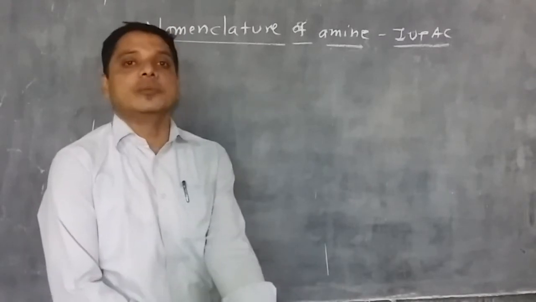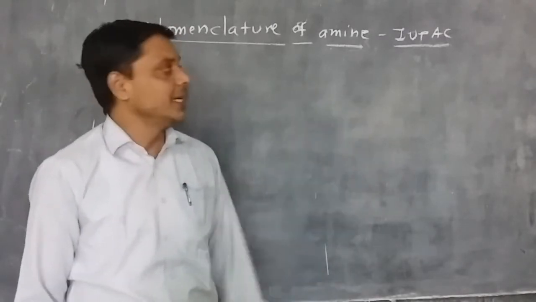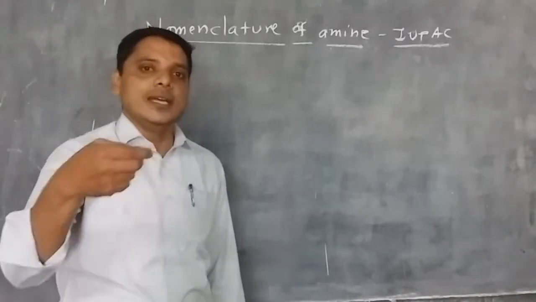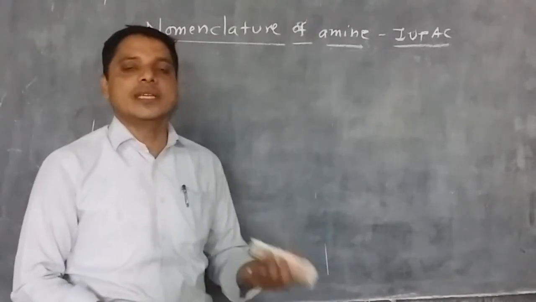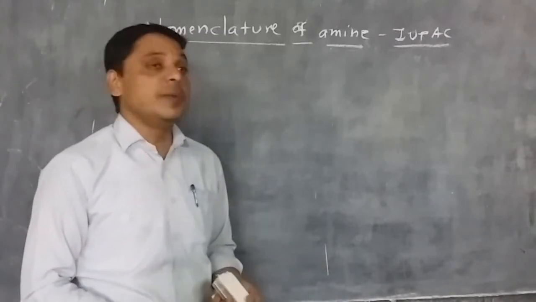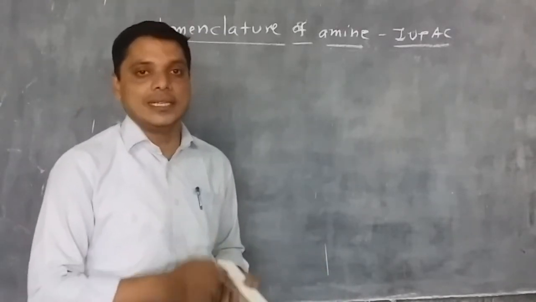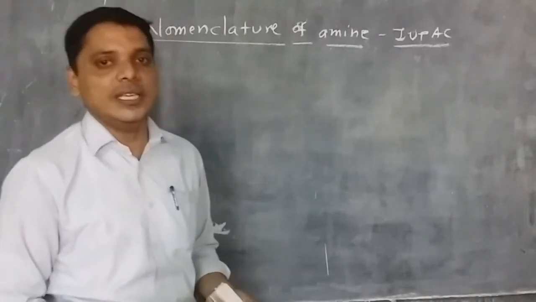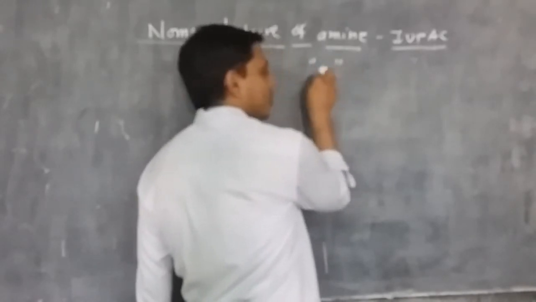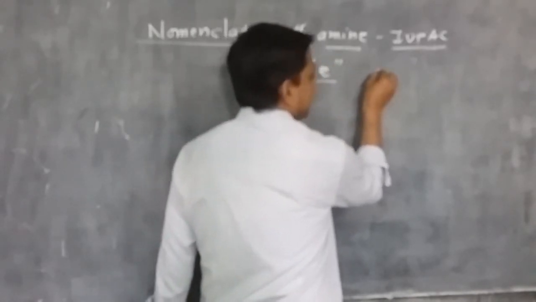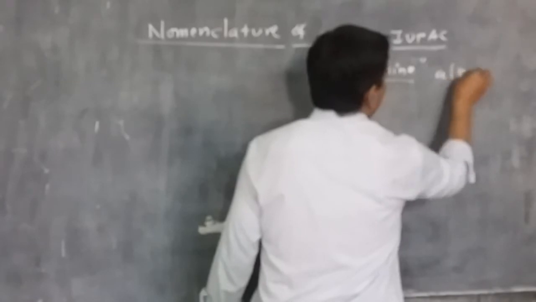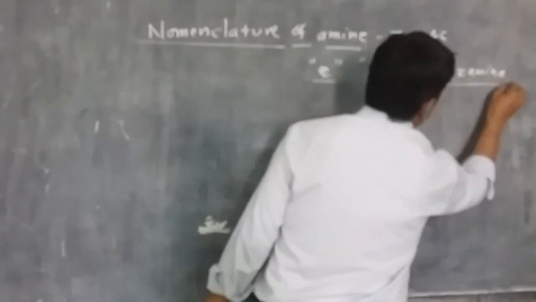Then numbering should start from the functional group of the amine, that is NH, NH2 or N. If alkyl groups are repeated 2 times, refer to them as di, 3 times tri, 4 times tetra. And one basic rule: in the parent alkane of the given amine, the word E is replaced by the word amine. So alkanamine is the preferred form for the IUPAC system.